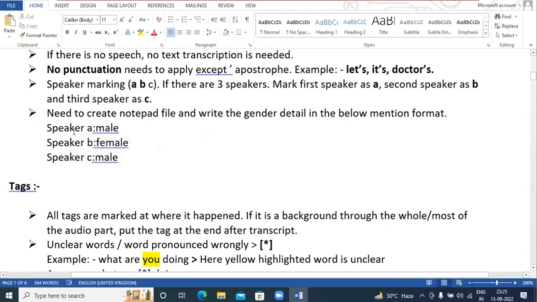In the notepad you need to write that the audio which you have completed has how many speakers. If it has two speakers, it will be like this: speaker A. What is the gender of speaker A? If it is male, just write male here, and if it is female, just write female here. And what is the gender of speaker B? What is the gender of speaker C? What is the gender of speaker D? Whatever number of speakers there are, you just need to create a list and paste this list in one separate notepad file. Don't paste it into the output file which you will export from the portal. Just copy these things, paste them into this one separate notepad file and share it with us.